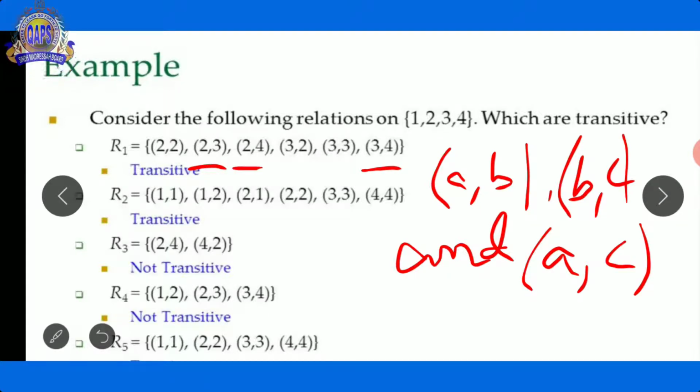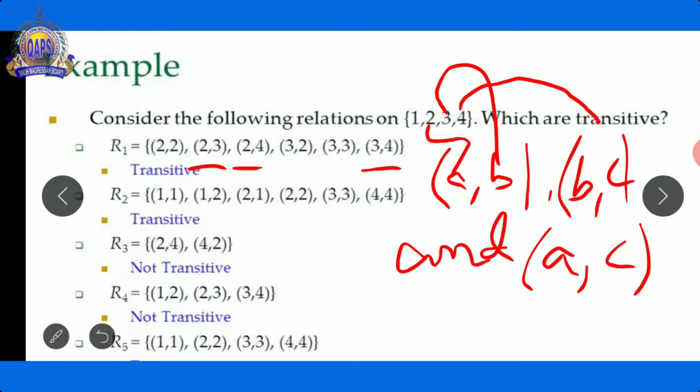Then this relation takes, let's suppose A represents 2, B represents 3, and C directly relates with 4.